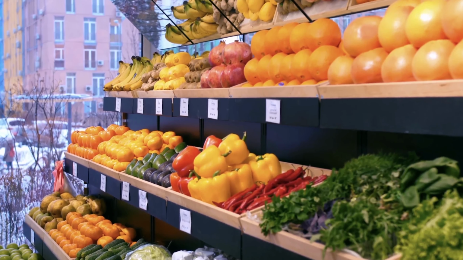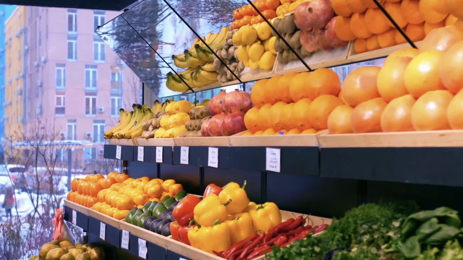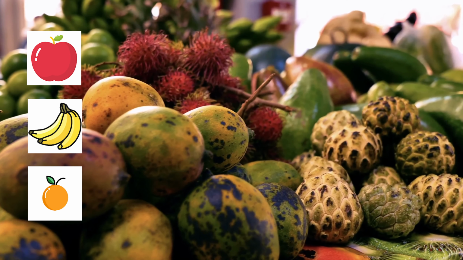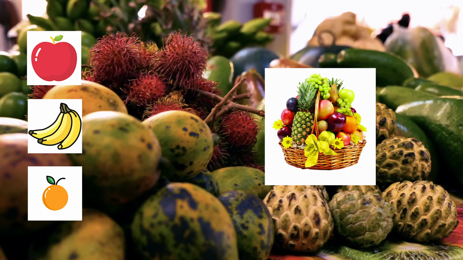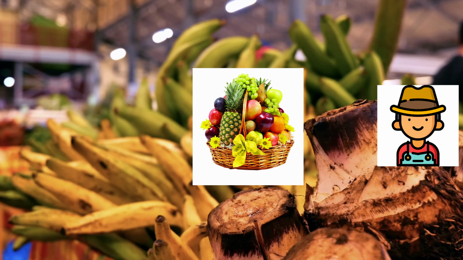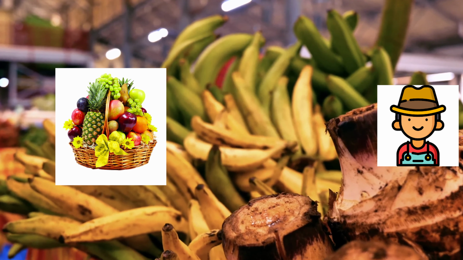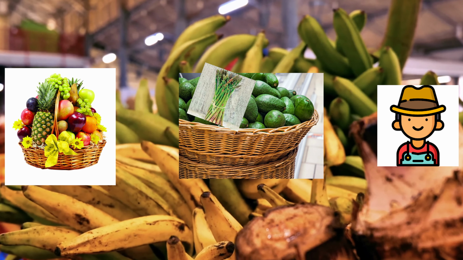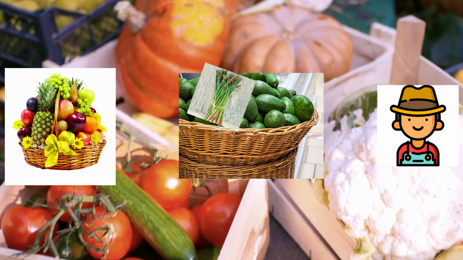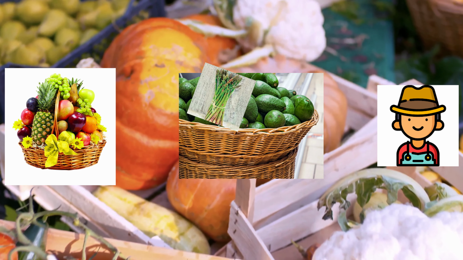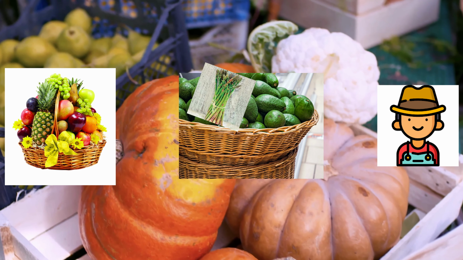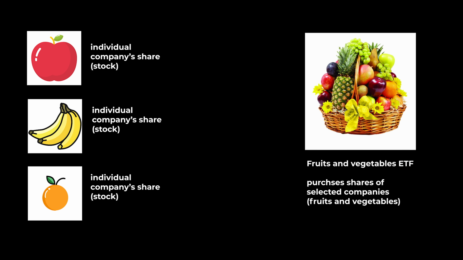Imagine you want to eat fruits and vegetables every day. You can go to a market and buy every fruit and vegetable you like, you have heard about, you have read about, or you can buy a basket of fruits and vegetables some farmer will be choosing every day for you. 50 years ago, this basket comprised oranges, apples, bananas. Nowadays, it's avocado, asparagus. What else is popular among hipsters these days? The farmer would track what is popular now in fruits and vegetables category and will provide you with the basket each day. The price of the basket will be based on the price of what is inside. This is fruits and vegetables ETF.